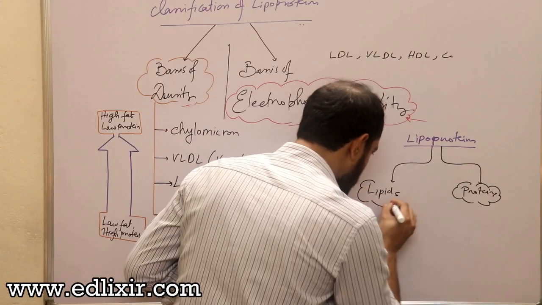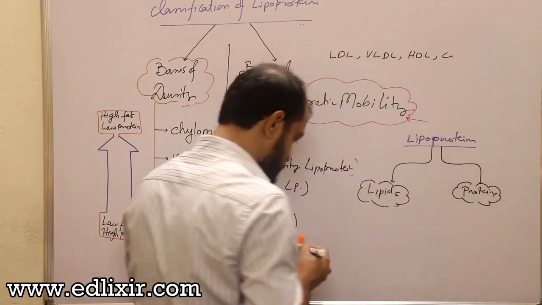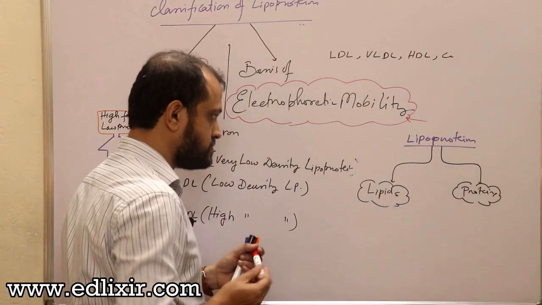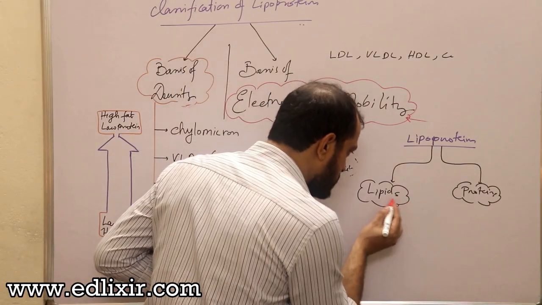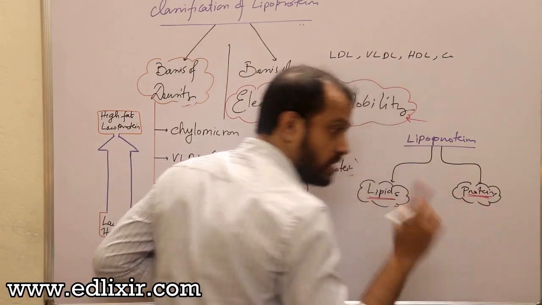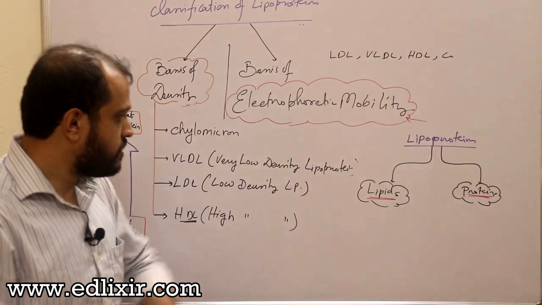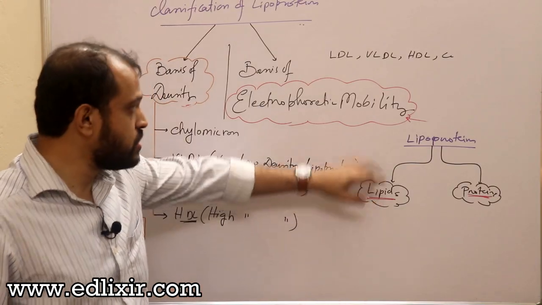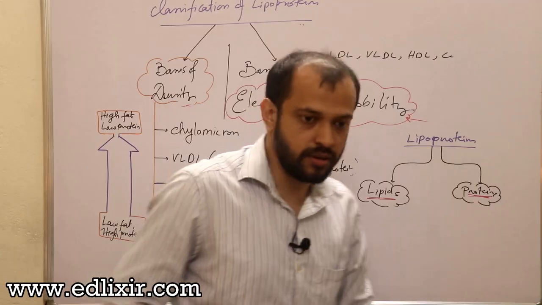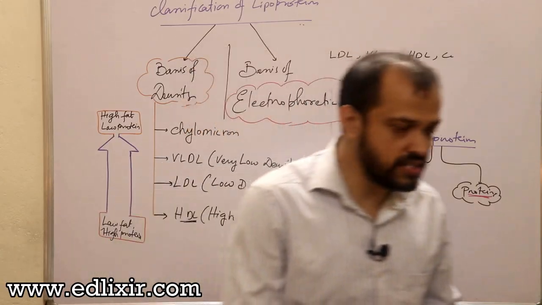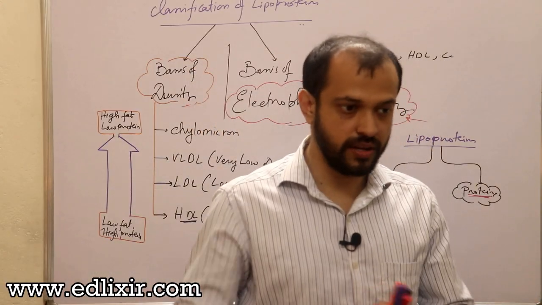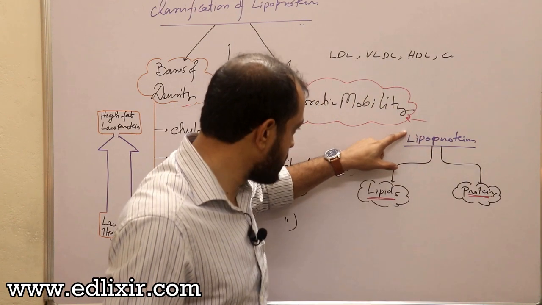Now you need to understand a very different perspective of lipoprotein: for the transfer of these lipids, protein is required. I was telling that lipoprotein is a carrier. Lipoprotein is a carrier of what, lipid or protein? First point, lipoprotein is a carrier of lipid.